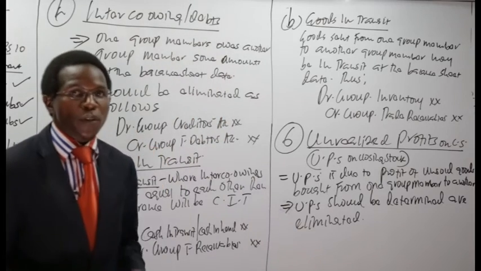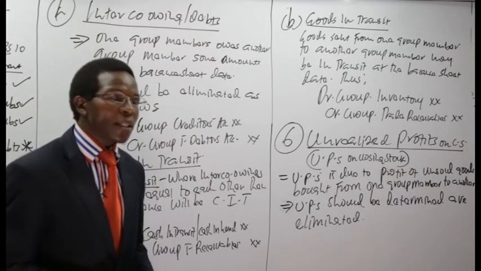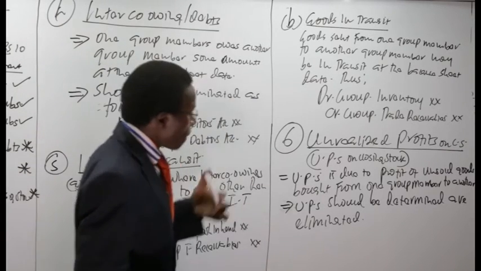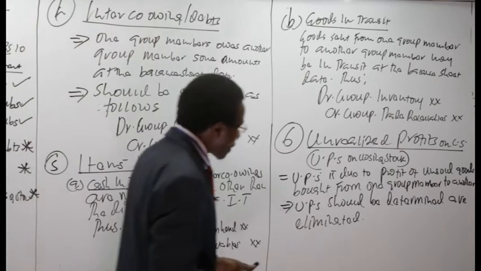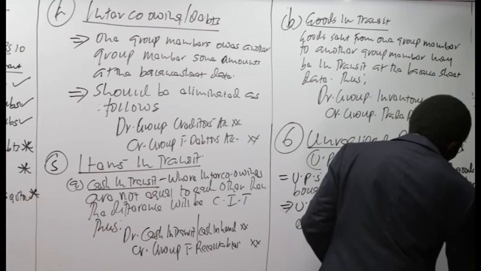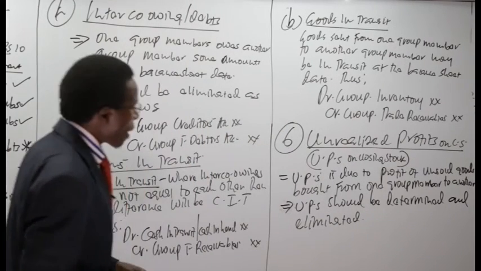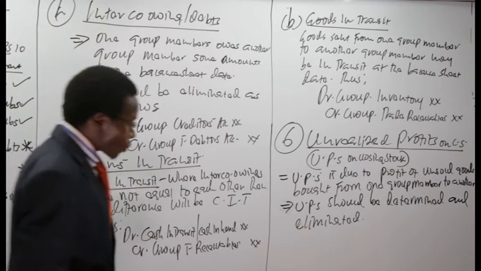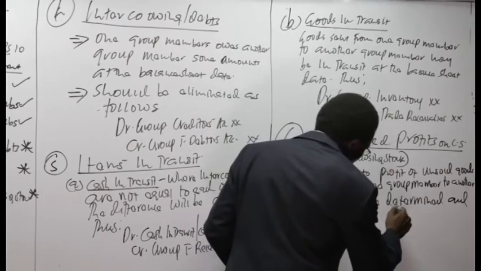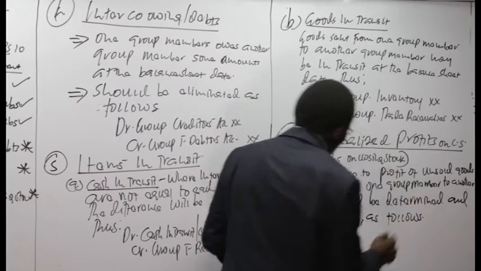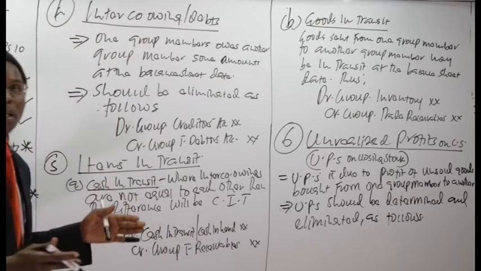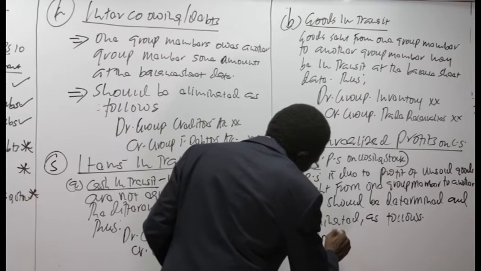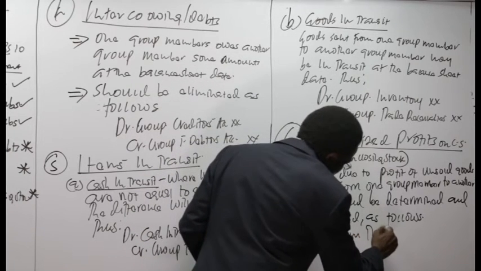We should remove that profit included in either the holding company or the subsidiary. So they should be determined and eliminated as follows. There are two scenarios. We may have a downstream transaction.